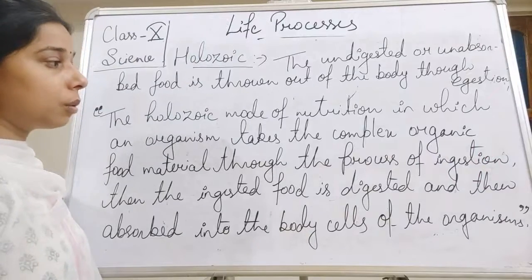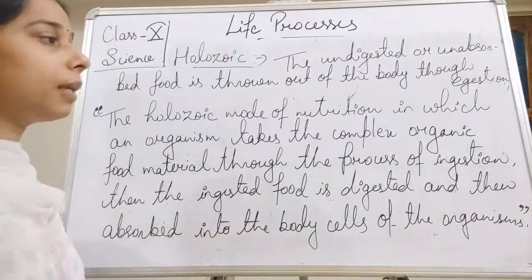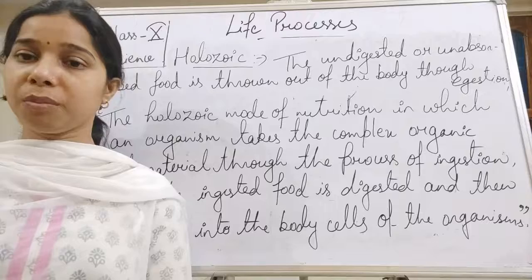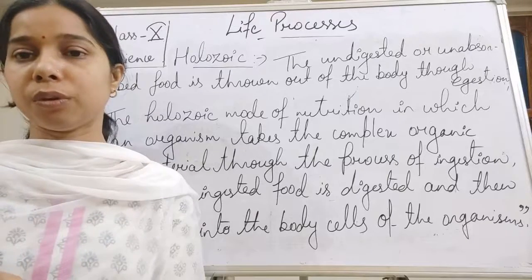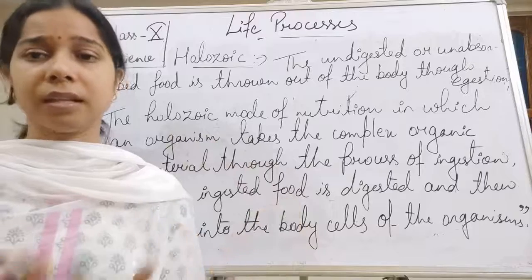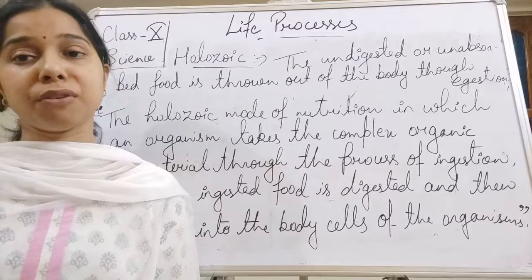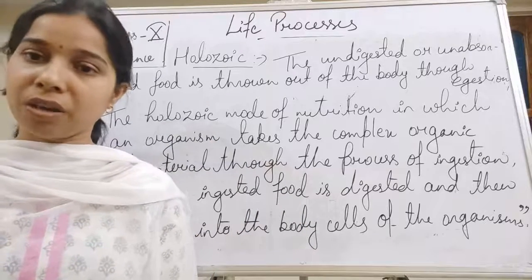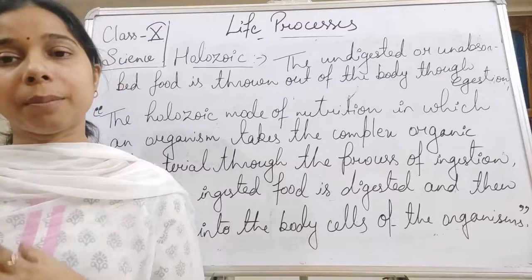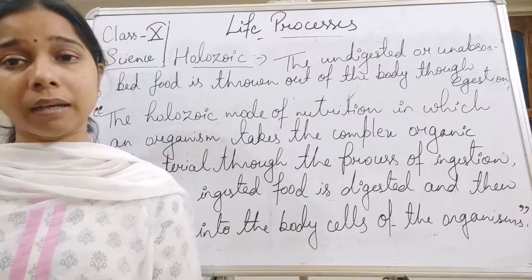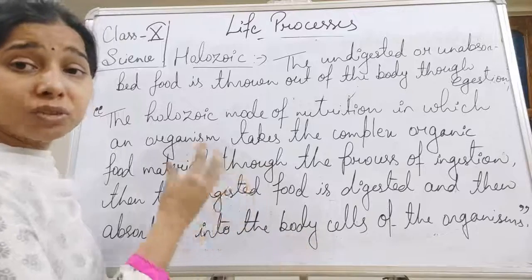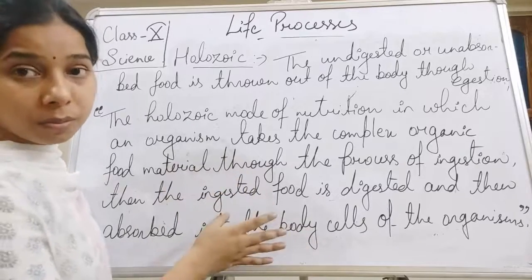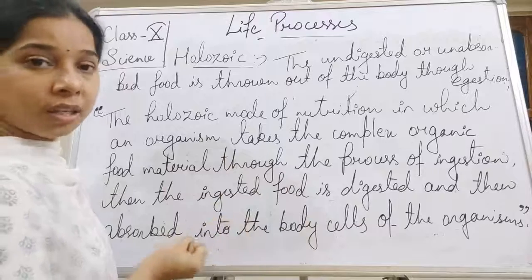So you can understand from this that the holozoic mode of nutrition itself includes different steps, students. The first one is ingestion, in which you take the food, then digestion occurs, then absorption of the food material occurs, and finally after absorption it reaches each cell of the organism, which is important, because from there they get energy.